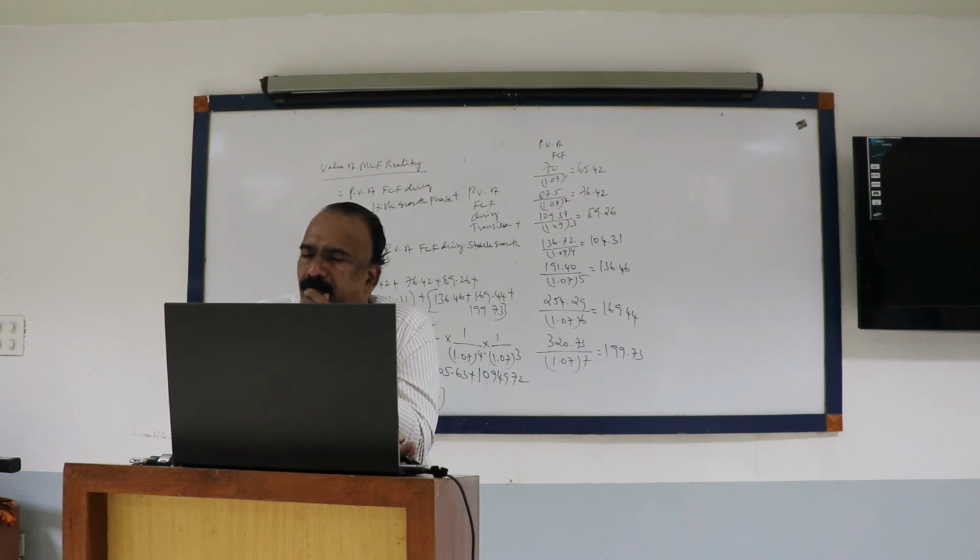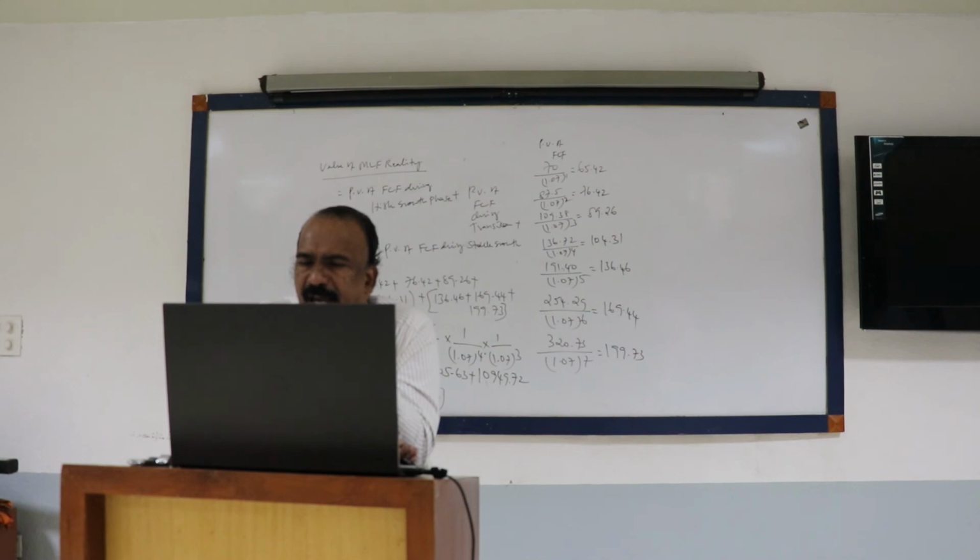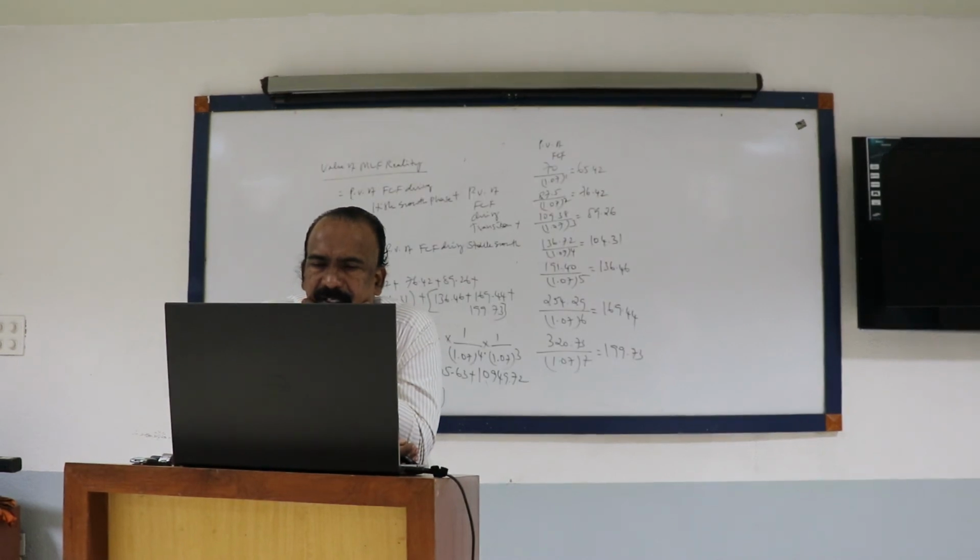If it is 5 and 3, 1.07 power 5 into 1.07 power 3. Correct. The weighted average cost of capital they have calculated wrongly as 11%, but it is only 7%. Otherwise, everything is right. What they have done is right.